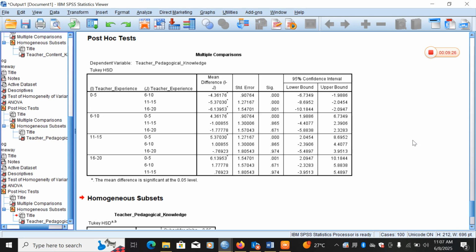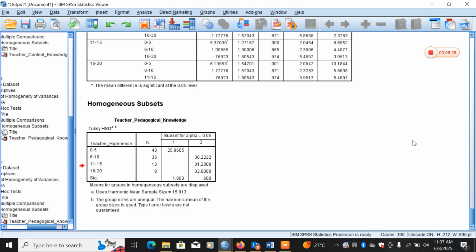So the ANOVA indicates the grouping variable has a significant effect on the teacher pedagogical knowledge. Therefore, there are statistically significant differences in the teacher pedagogical knowledge levels in the four groups being studied.